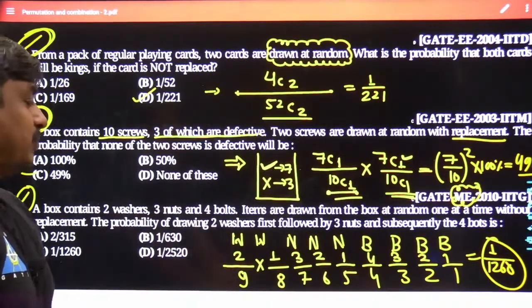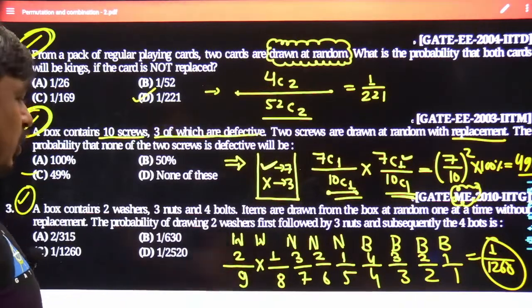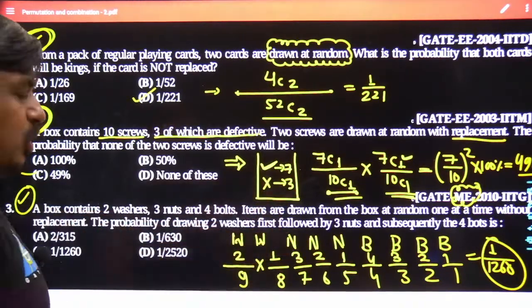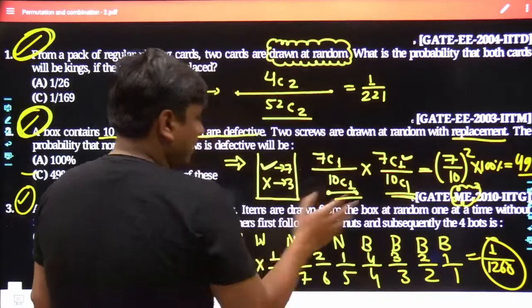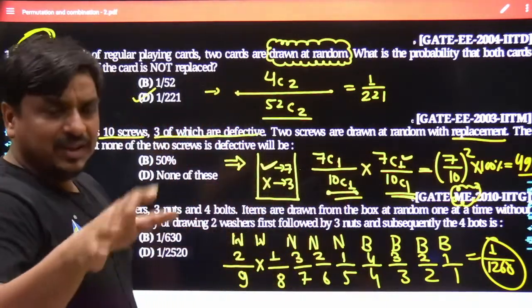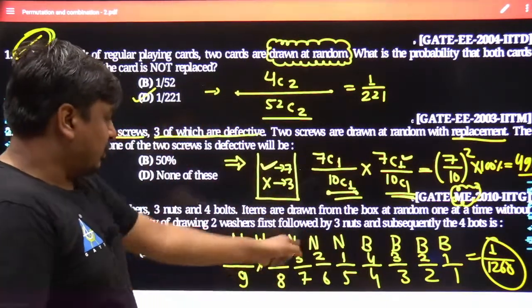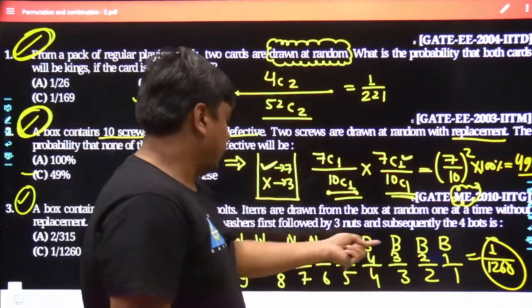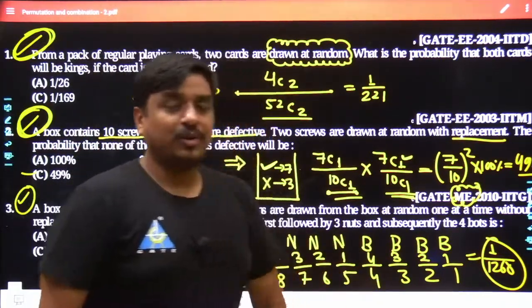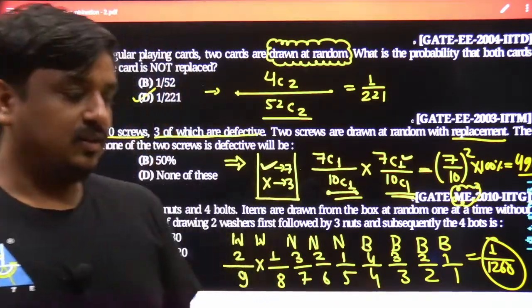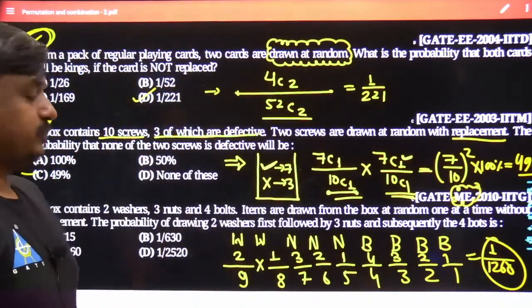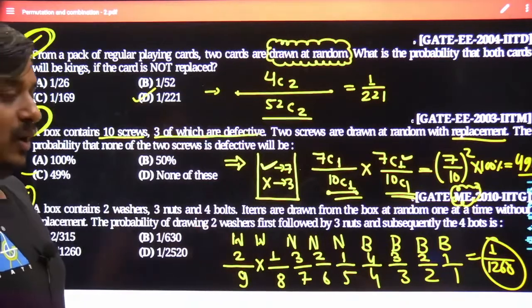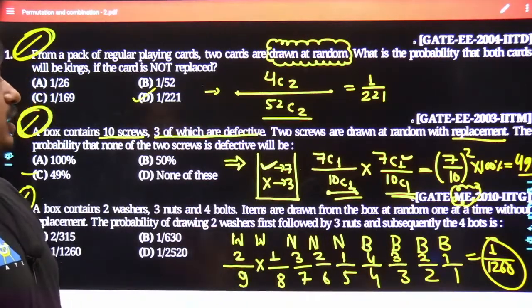So Nissan, you are probably making a mistake somewhere, so you can cross-check. Once you multiply them together, you need not cross-cancel any of the data. Feed all of the data into your calculator, because that process is easier than cancelling a few of the common terms. Just put this as the numerator divided by this as the denominator, and you are going to get the answer as 1 divided by 1260. Agreed?